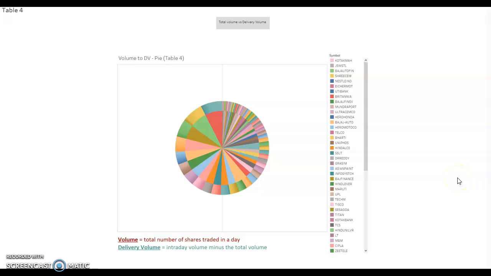So here we're going to take a look at the volume to delivery volume pie chart. So all the different colors would represent all 50 stocks. The difference between the traded volume and the delivery volume is that the traded volume is the total number of shares traded in a day, and the delivery volume is the intraday volume minus the total volume. This also shows the totals on an annual basis. So if we wanted to look at, say, Tata Motors here, we can actually look at the individual years if we want, or we can look at the full 21 years all at once.